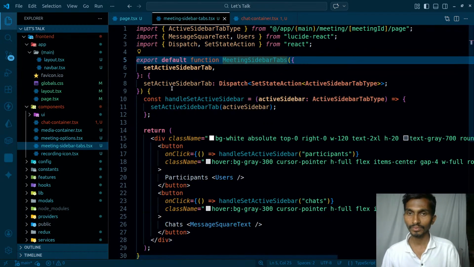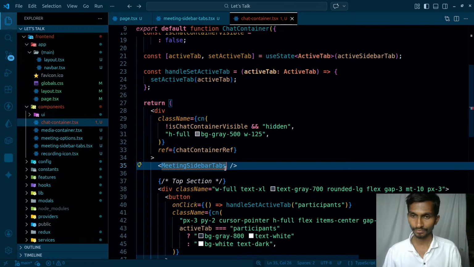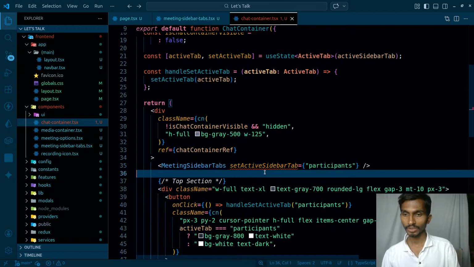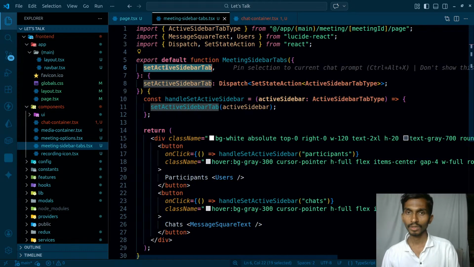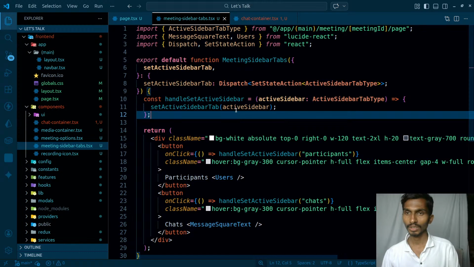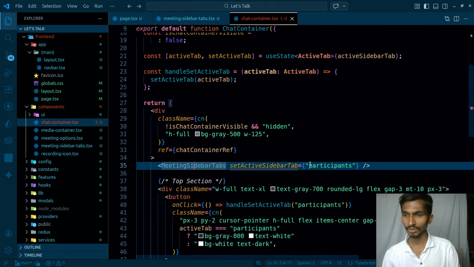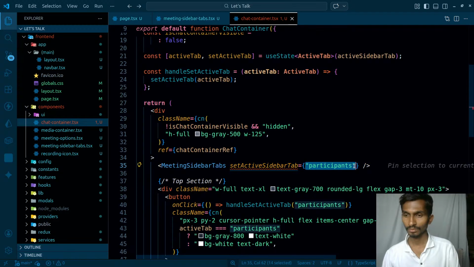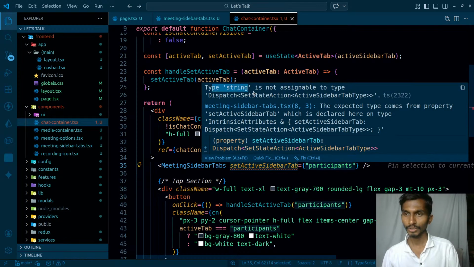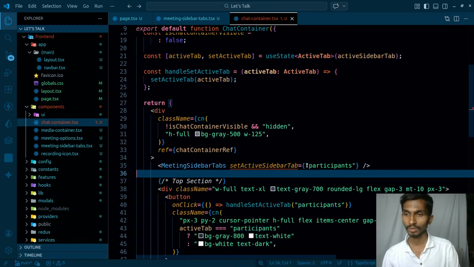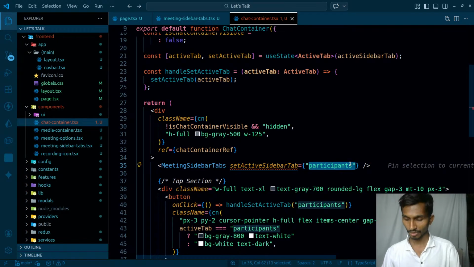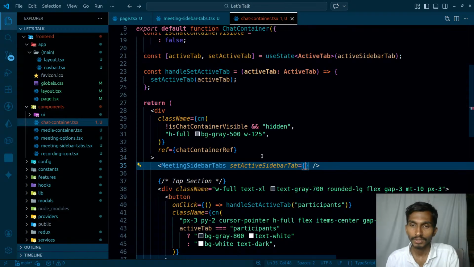sidebar, this simply takes set active sidebar and all. So set active sidebar, the value of this is gonna be participants, let's keep it this much. And what is the problem? Set active sidebar, the value of this is gonna be participants and all, and that's what I set over here. String is not assignable to dispatch. I'm actually supposed to be sending a dispatch. Okay, never mind. Let's go on like this.